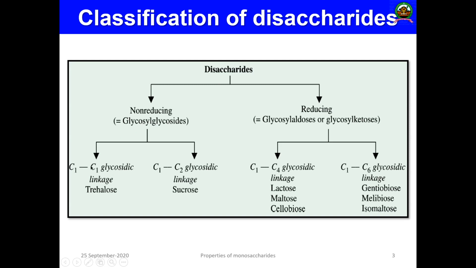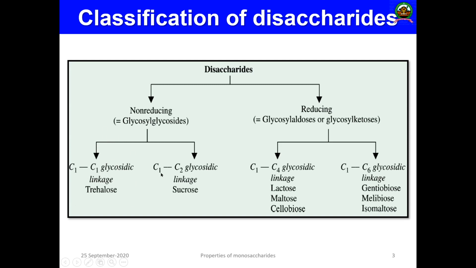One is the C1 to C1 glycosidic linkage and the other is the C1 to C2 glycosidic linkage. If the glycosidic linkage is formed between C1 of one sugar and C1 of the second sugar, an example is trehalose.